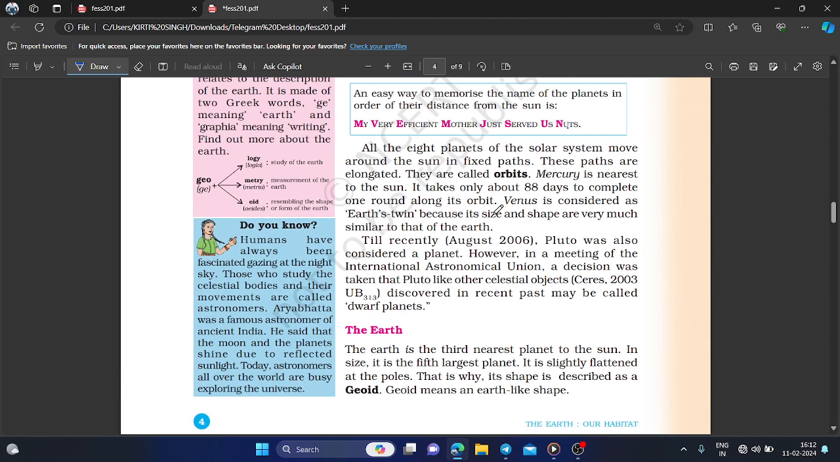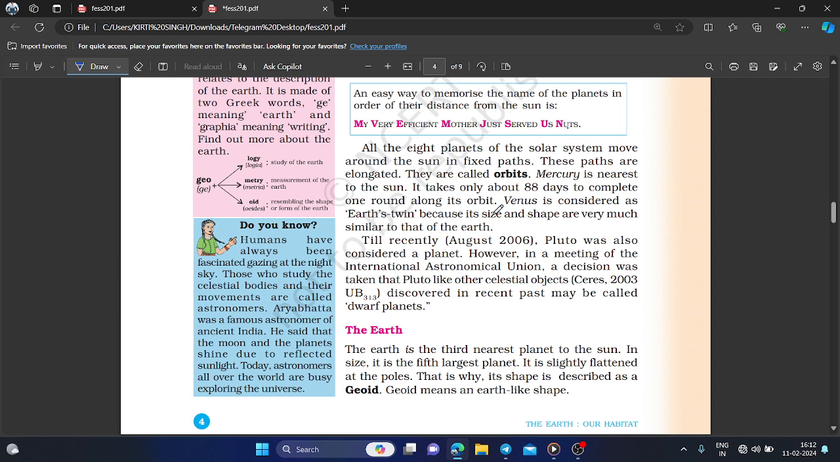All the 8 planets of the solar system move around the sun in fixed paths. These paths are elongated, which means they orbit the sun over a very long distance. They are called orbits. Mercury is nearest to the sun. It takes only about 88 days to complete one round along its orbit.